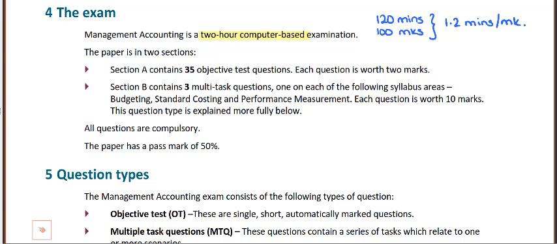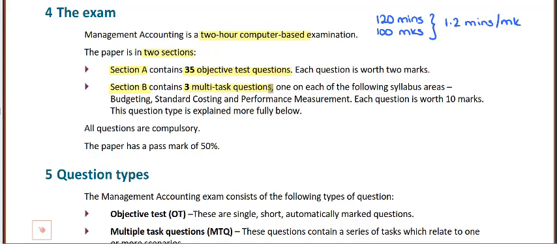The reason that I'm calculating this is that this is quite a time-pressured exam, so you will need to make sure that you stay on top of your time and that you are incorporating this into your question practice and revision phase. Now, the exam itself is broken down into 2 sections. You've got section A, which are 35 objective test questions, and you've got section B, which is 3 multitask questions.